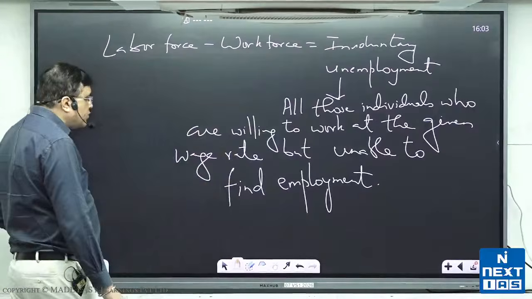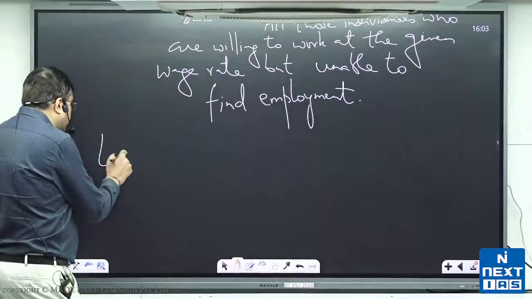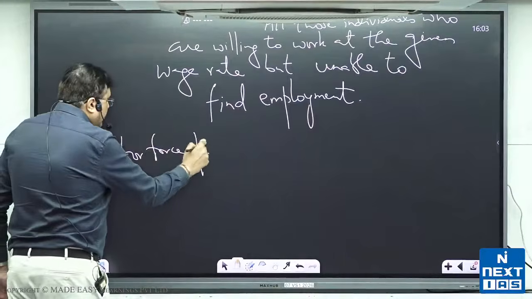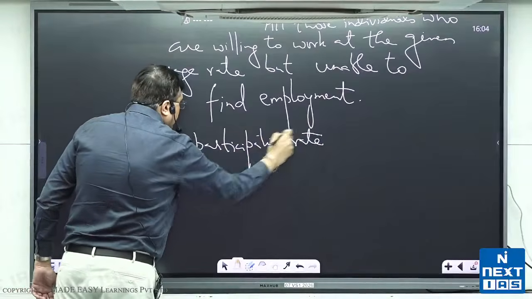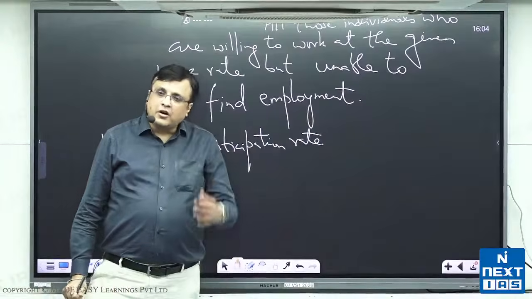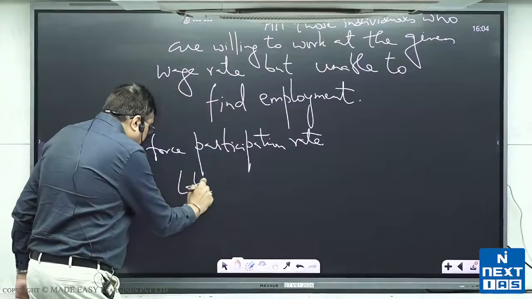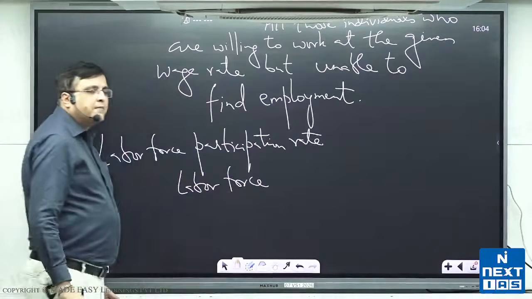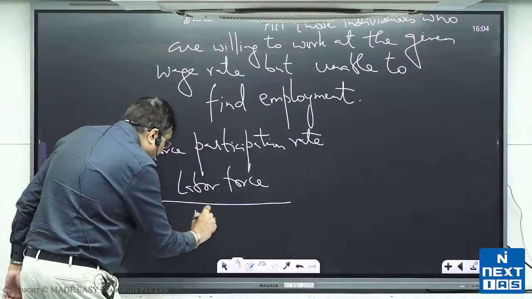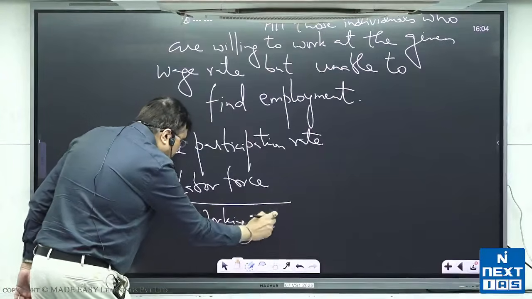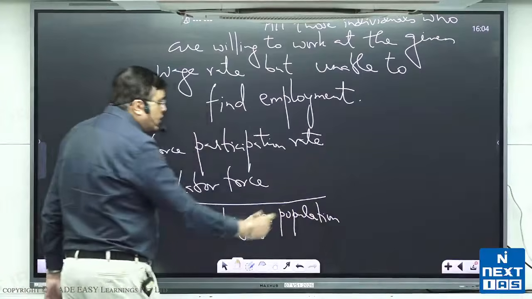Then there is another term you will hear very often, called labor force participation rate. It is people in the labor force upon working age population, into 100. कितने लोग वर्किंग एज पॉपुलेशन के हैं और कितने लोग लेबर फोर्स में हैं.